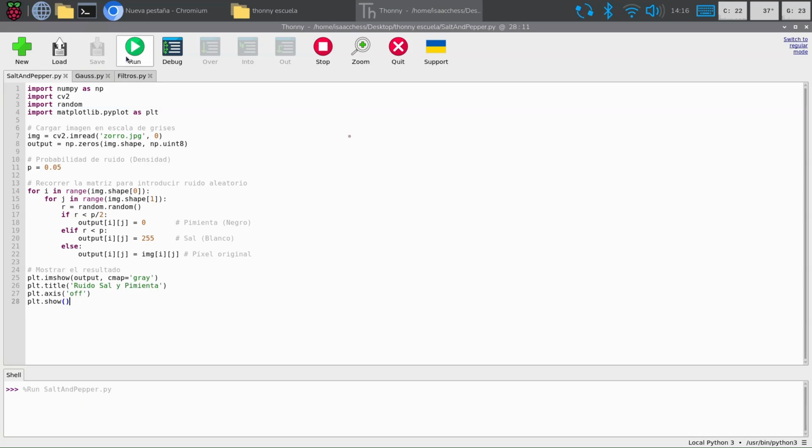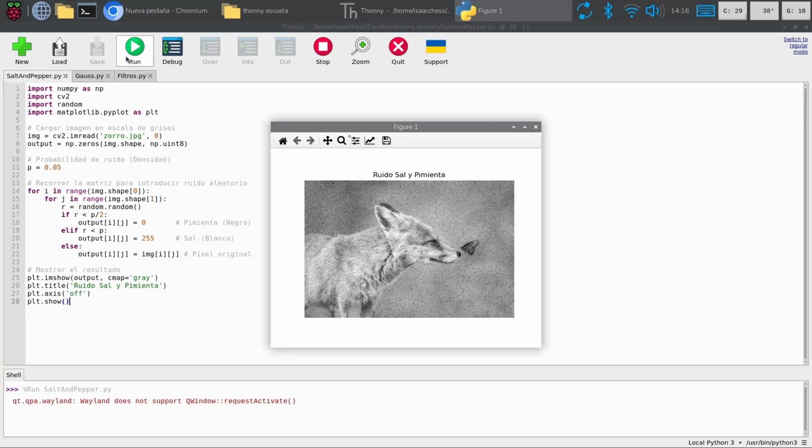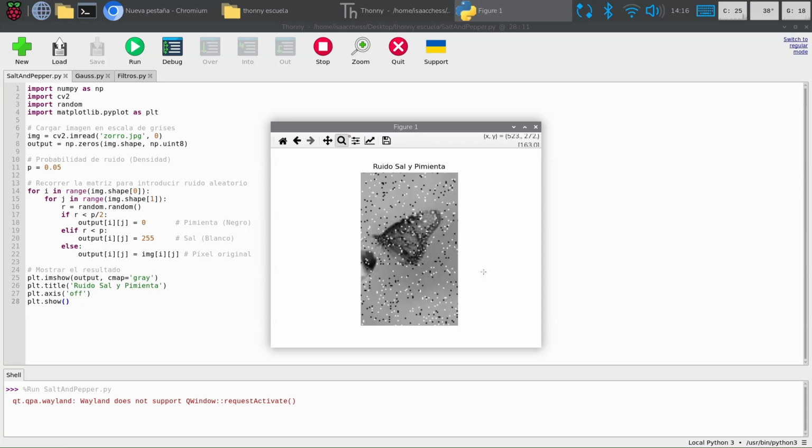So let's run it and wait a little bit. As you can see here, this is the result. We can appreciate a lot of particles.